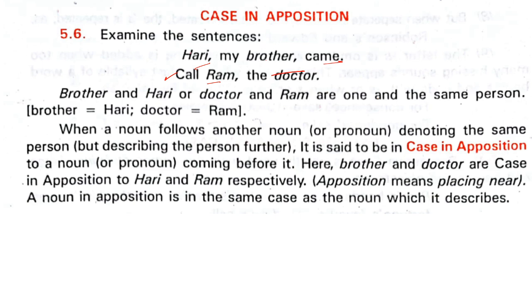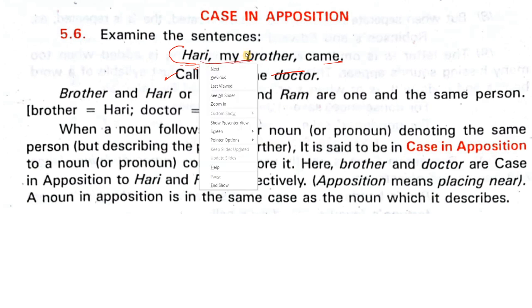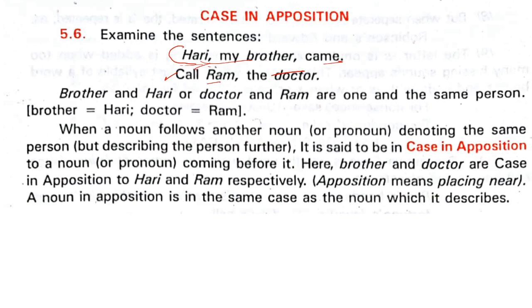Harry, my brother, came, meaning Harry is my brother and he has come. So this is the same person. Call Ram, the doctor. Here Ram is the doctor himself. So brother is equal to Harry, doctor is equal to Ram.